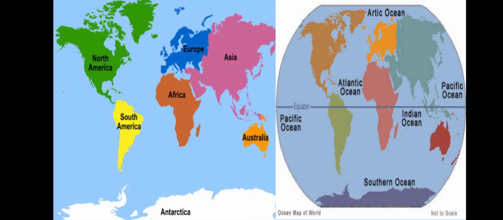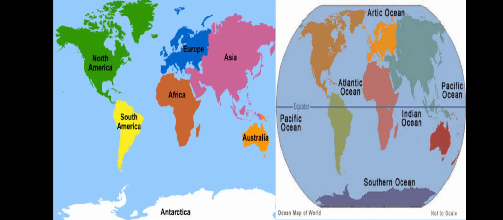See the second picture. There are 5 major oceans in the world. They are Pacific Ocean, Atlantic Ocean, Antarctic Ocean, Arctic Ocean, and Indian Ocean. Among these 5 major oceans, Pacific Ocean is the biggest one. That also we learned in the last one. Yes or no? Do you remember all these things? What we learned in the last one? We learned the 7 main continents and the 5 major oceans in the world in the last period.